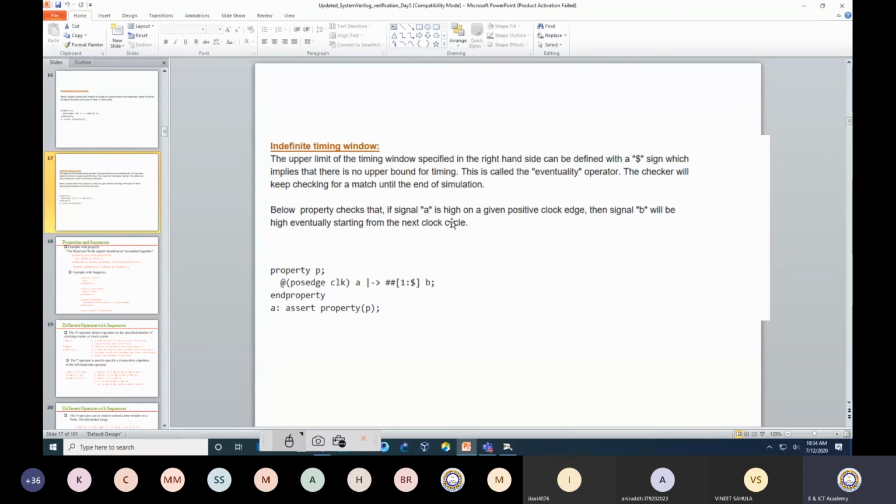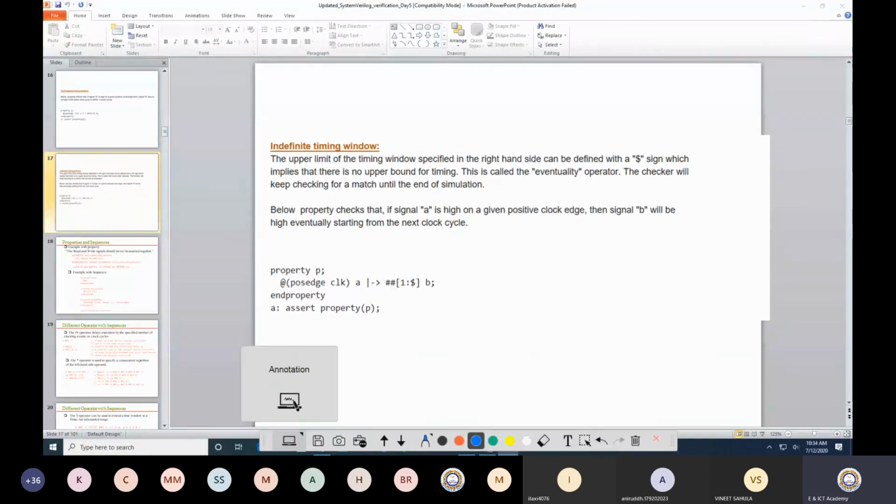So how can I do it? So probably I can write it down that A is high. Then here in the window, the important operator that you need to understand is this dollar. This you need to concentrate on. This dollar says that you have an indefinite time. There is no fixed time. In the previous case, the upper limit was fixed, that it should go up to 4. But here it can be any point of time. But I am sure that B should be high. If A is high, then at any point of time B should be high.